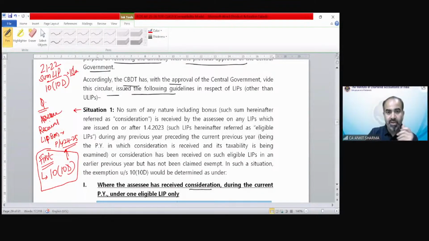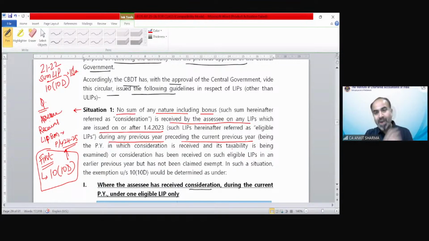Okay. So this is the paragraph that explains in simple language what I was trying to make you understand. No sum of any nature, including bonus, is received by the assessee on any LIP issued on or after 1st April 2023, during any previous year preceding the current previous year. So for those policies issued on or after 1st April 2023, you are claiming exemption for the first time. So if you already claimed exemption under section 10(10D) earlier, then situation 2 will be applicable. Okay?